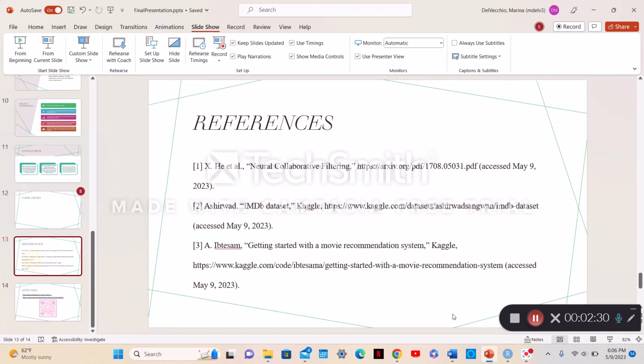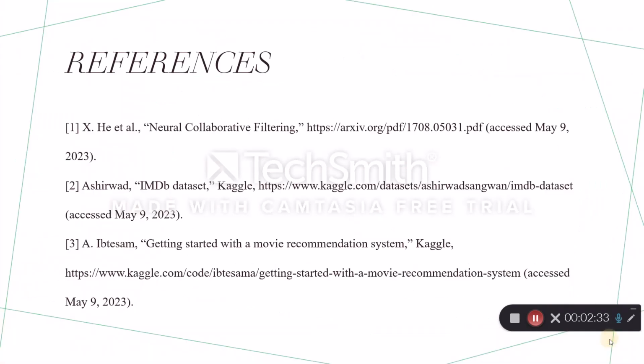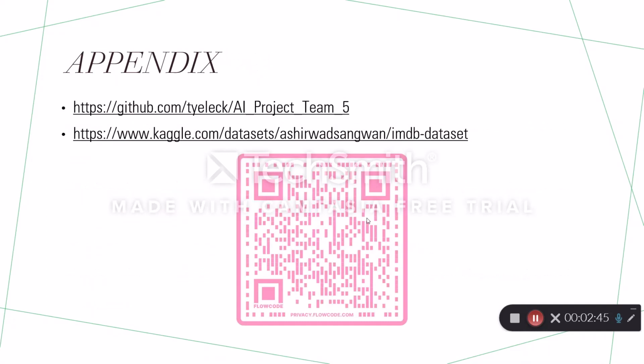Okay, and then this is basically our references. It was just neural collaborative filtering, a Kaggle dataset, and a guide for getting started with movie recommendations. And then this is our data set. You can access it through GitHub, either through the link or the QR code.